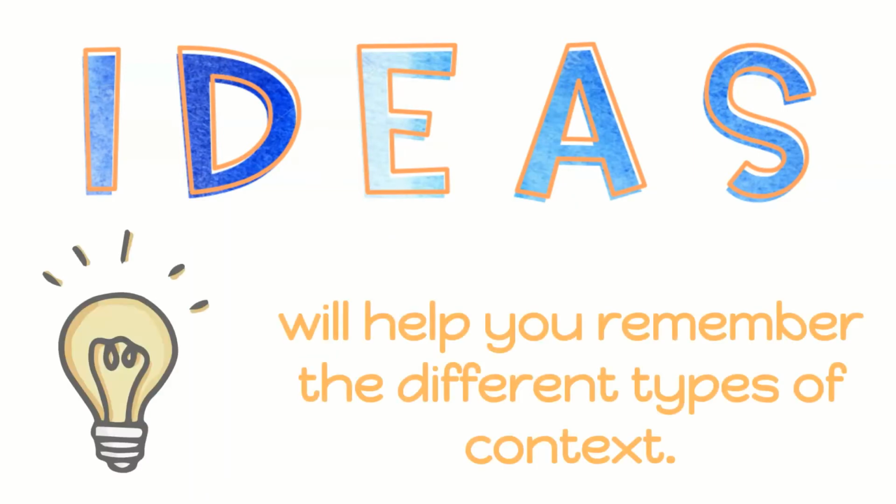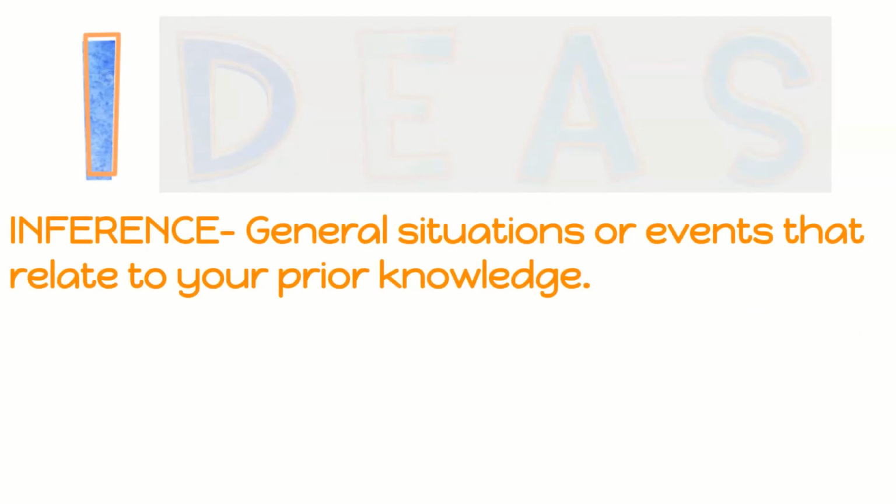IDEAS. IDEAS will help you remember the different types of context. I is the first letter in IDEAS, and this stands for inference. An inference is a type of context that you can use to help you understand an unknown word's meaning. An inference is just when you use general situations or events that relate to your prior knowledge, your schema that you already have in your brain.